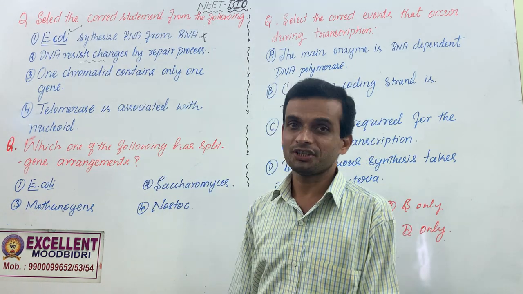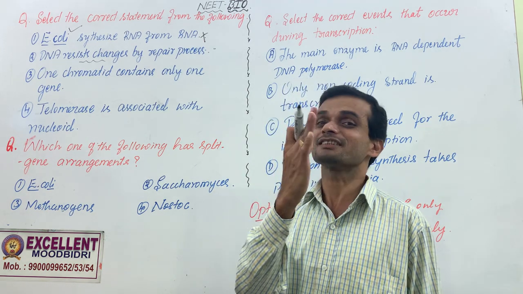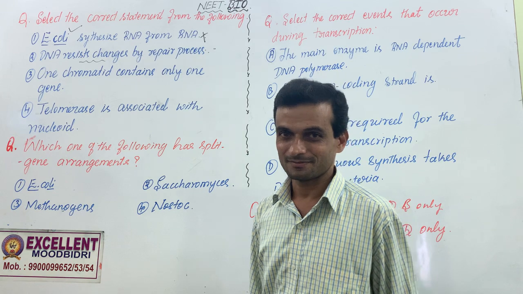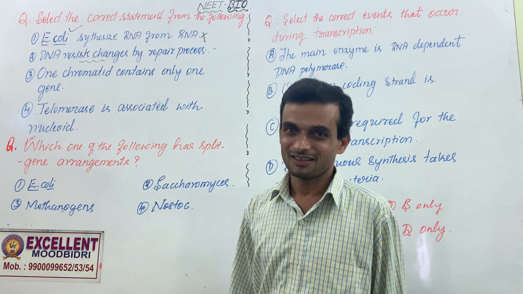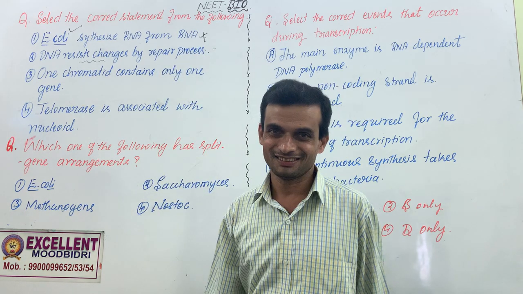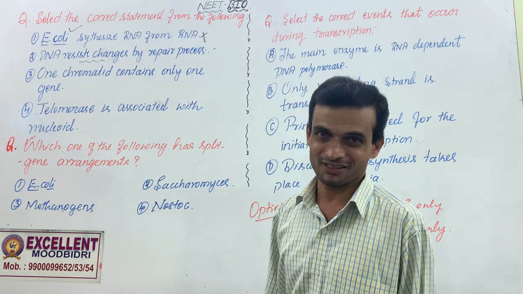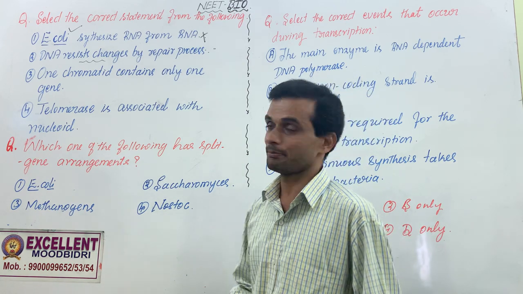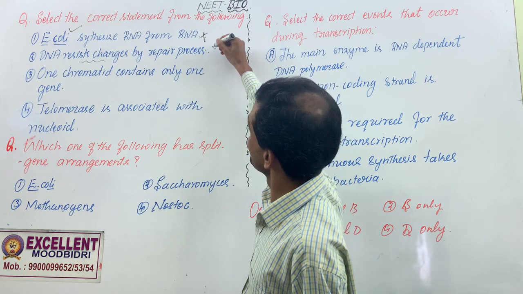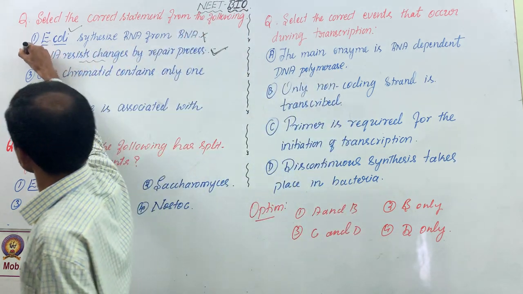DNA can undergo mutation, but it is evolved to correct that mutation. I make mistakes, but I try to correct it. There is a repair process. There are certain enzymes involved in that DNA repair process. Anyway, we are not going to study the mechanism of DNA repair process. This is the correct statement. This is the answer.